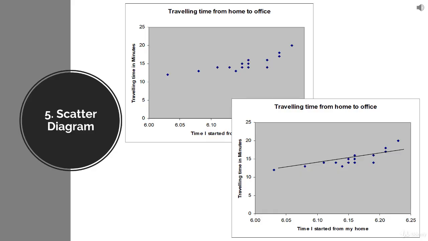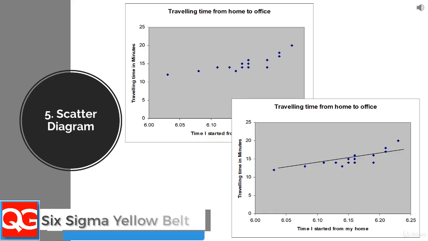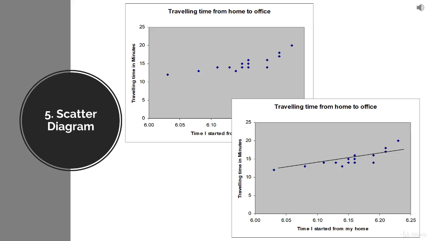So here is the scatter plot. On the x-axis, I have the time when I started from my home, and on the y-axis is the traveling time. And what I want to prove with this scatter plot is that if I start late from my home, it takes more time, because by that time there is a lot of traffic, and that traffic makes me go slow.